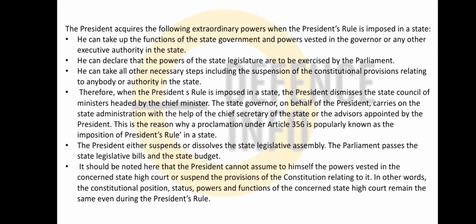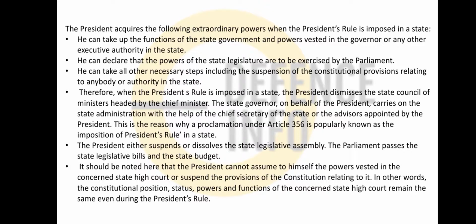And friends, talking about the president acquiring the following extraordinary powers. So what extraordinary powers does the president acquire under President's Rule? See, he can take up the functions of the state government and the power vested in the governor or any other executive authority in India. He can declare that the powers of the state legislature are to be exercised by the Parliament.